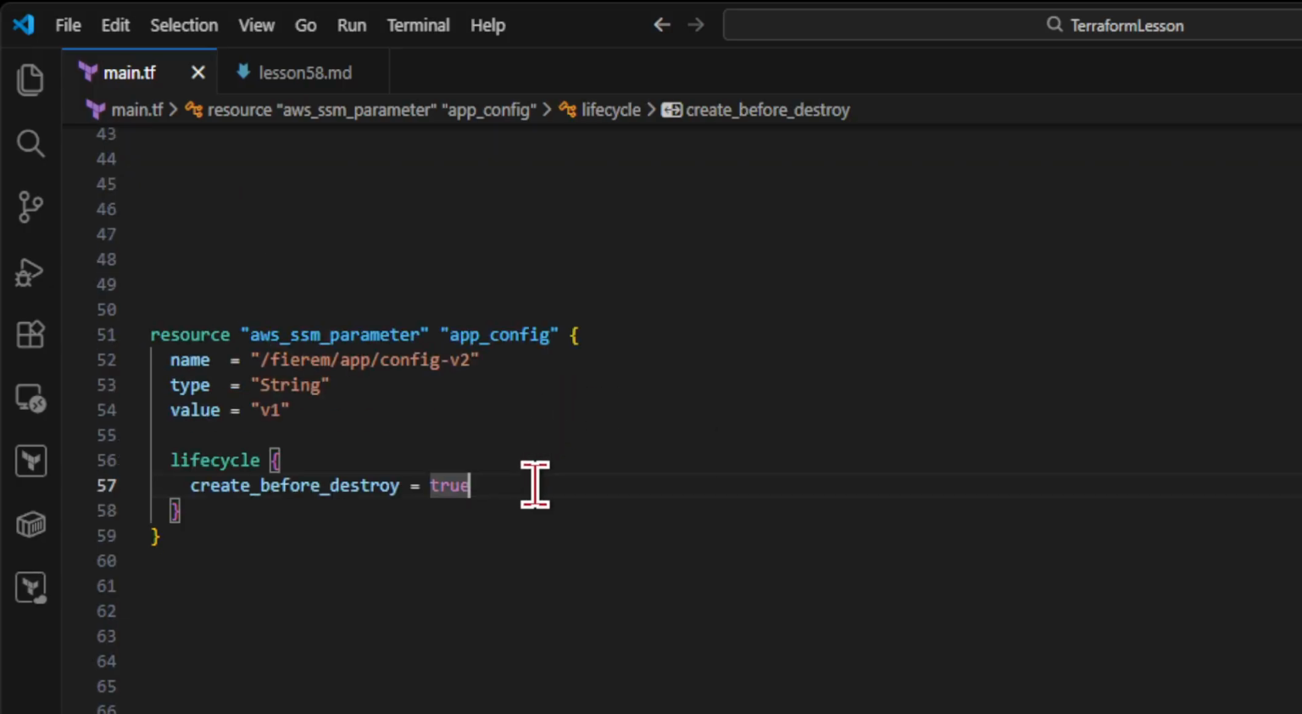By default, replacement can destroy first, then create, depending on graph constraints. Create before destroy changes the apply order to create the new object before deleting the old one. This reduces downtime only when the platform allows both objects to exist at the same time.